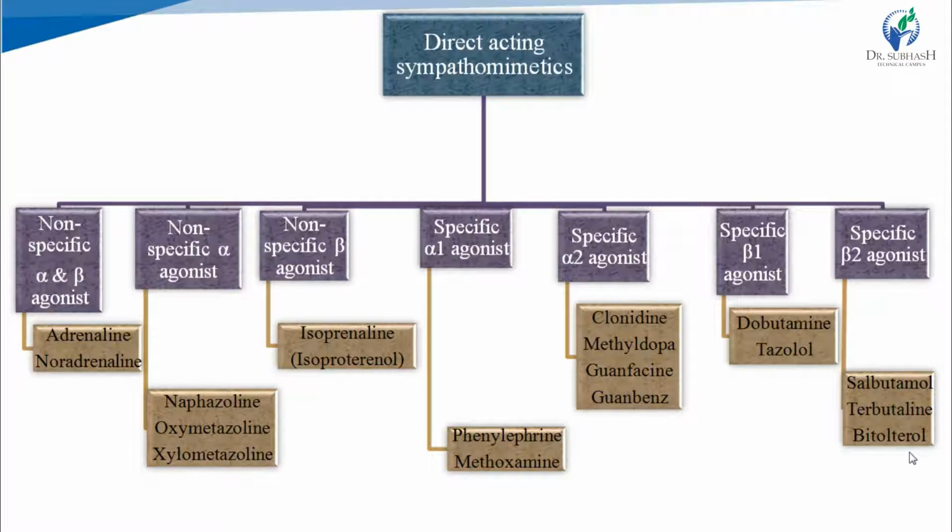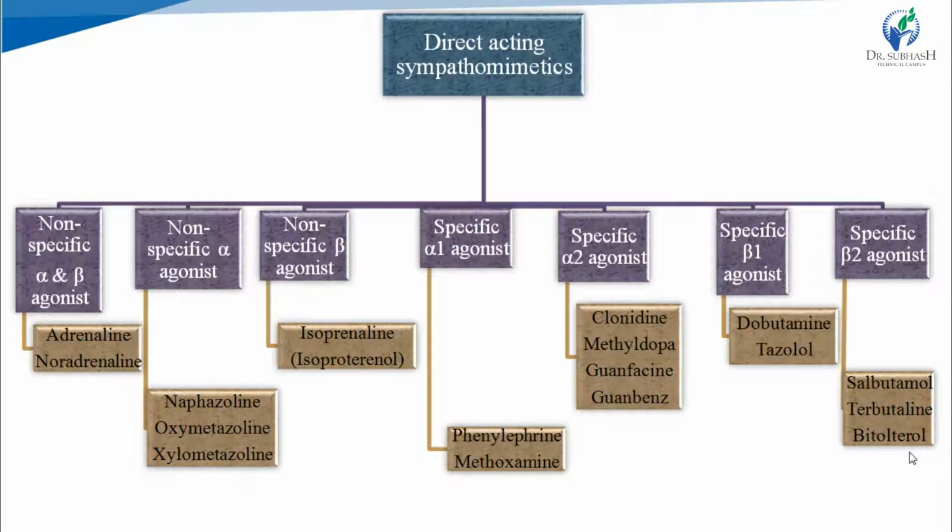Agonist means they activate these receptors and produce their actions, while antagonist means these drugs bind with these receptors and block the action produced by these receptors, right? Agonist means they produce actions produced by these receptors by binding with them, and antagonist means they bind with these receptors but they oppose the action produced by these receptors. They block the action produced by these receptors. So here in sympathomimetics, the drugs are agonists of alpha and beta receptors, adrenergic receptors, and in sympatholytic we will see the drugs will be antagonists of adrenergic receptors.